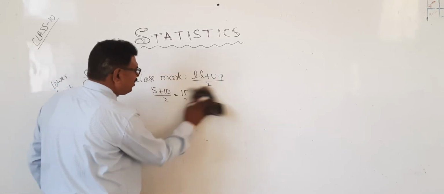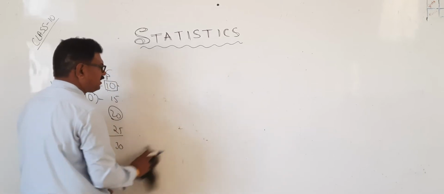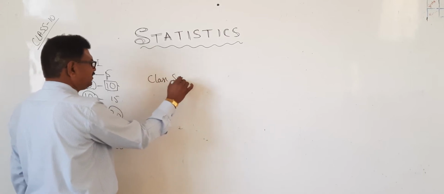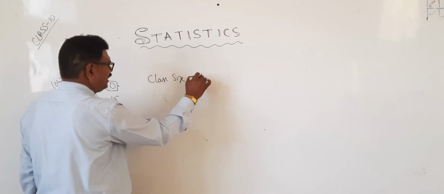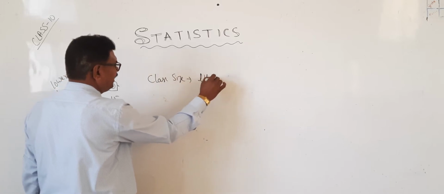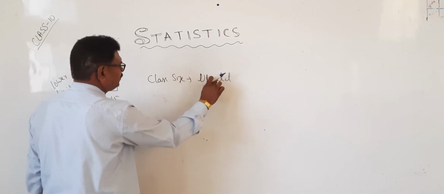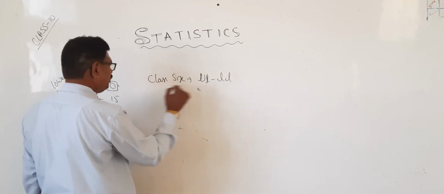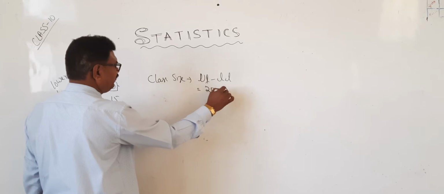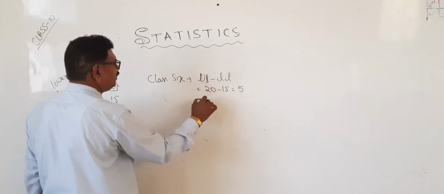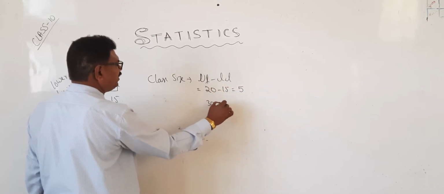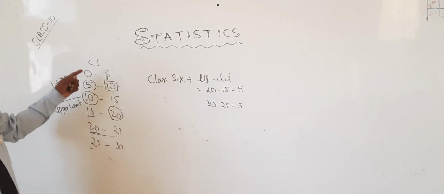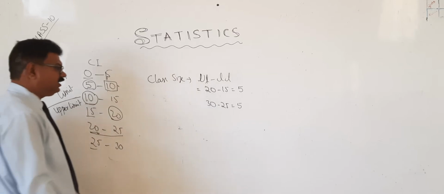Next important aspect is class size. Class size is nothing but upper limit minus lower limit. Okay? Take any one. For example, 20 minus 15. What is the answer? 5. Now 30 minus 25. What is the answer? 5 only. Therefore, you will get the class size the same throughout, right?